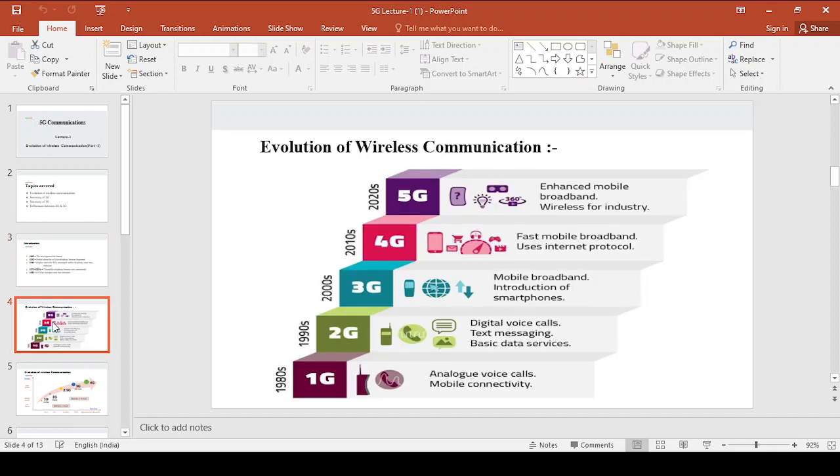Now if you see this figure in this slide, in 1980, as I have said, it was a period where the cellular concepts came into existence.